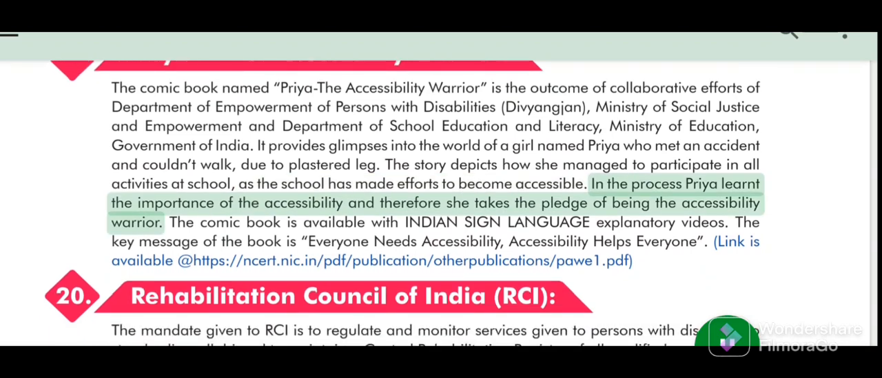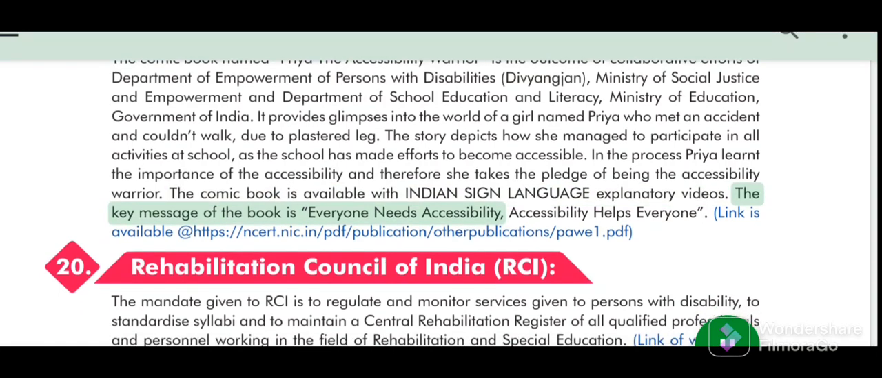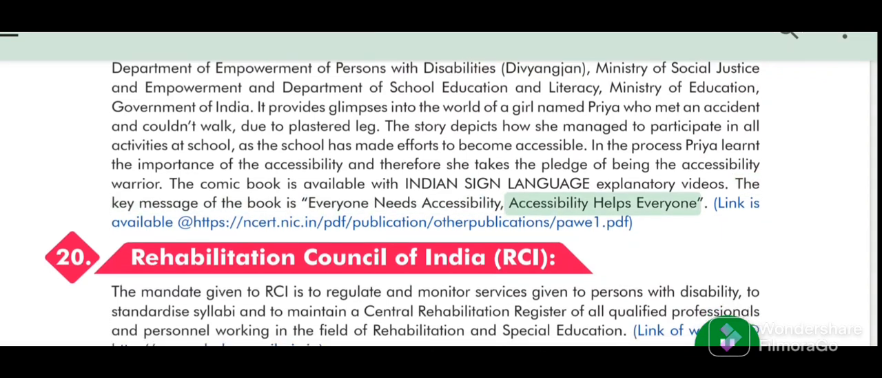In the process, Priya learned the importance of accessibility, and therefore she takes the pledge of being the accessibility warrior. The comic book is available with Indian Sign Language explanatory videos. The key message of the book is, everyone needs accessibility, accessibility helps everyone.